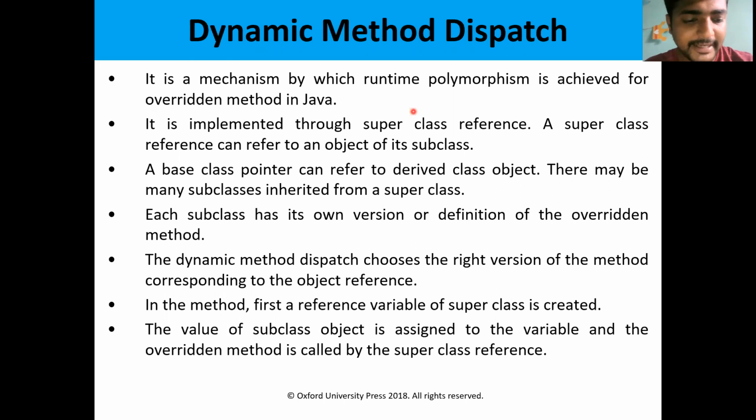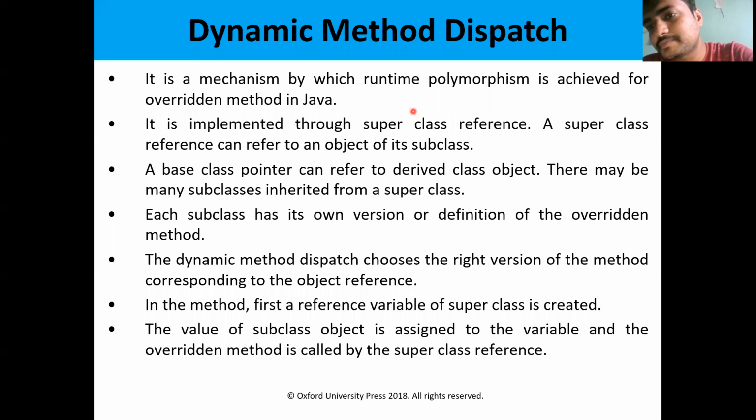Then we have seen dynamic method dispatch. Also we have seen binding. There are two types of binding, static binding and dynamic binding. Static binding means compile time binding. Dynamic binding means runtime binding, which can be called late binding.